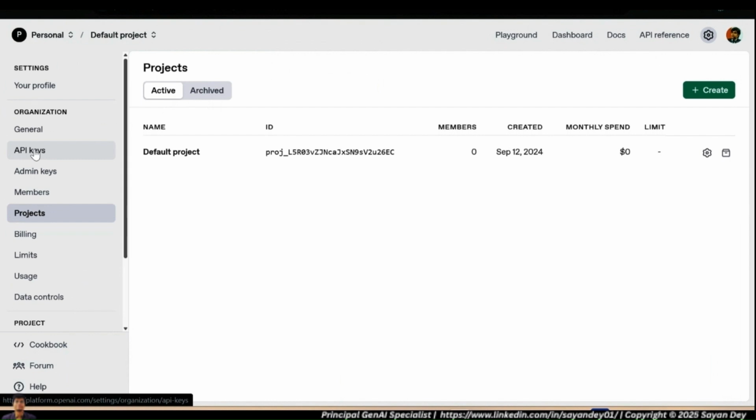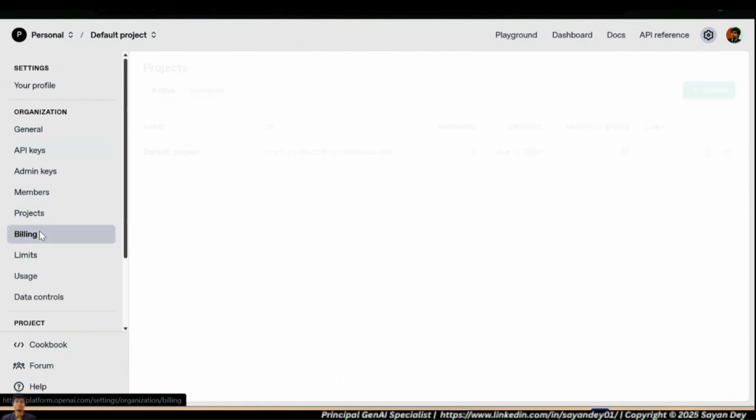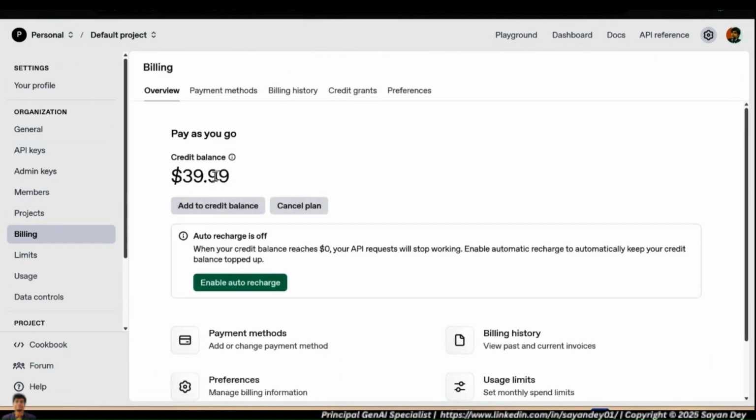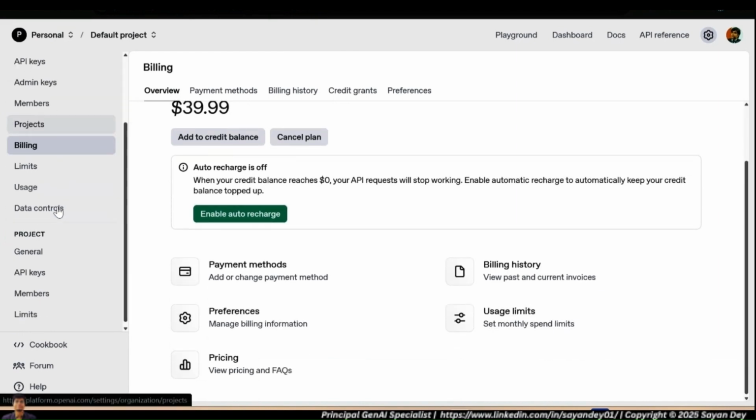Okay. And if you quickly take a look at this one, you can observe the billing part here, and in the billing part you can add credits to it, and you can see the certain amount of credits you can go and add. And you can create an API.